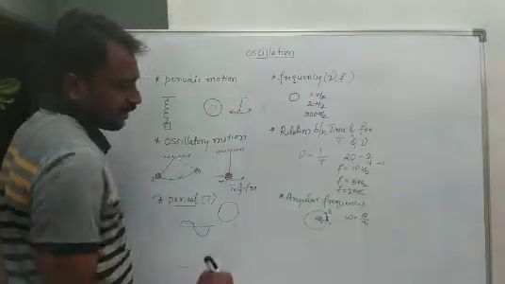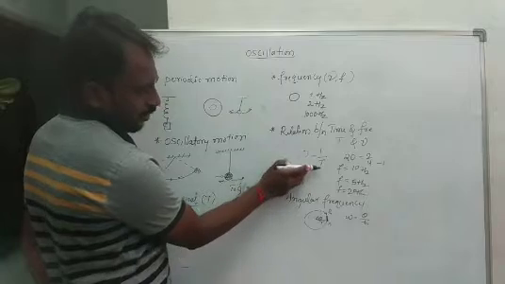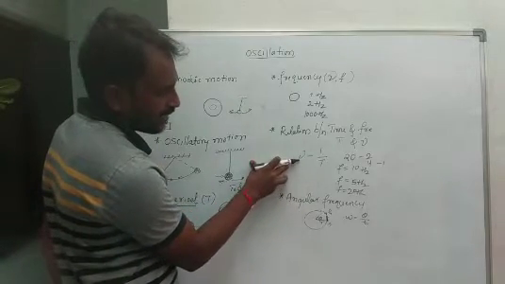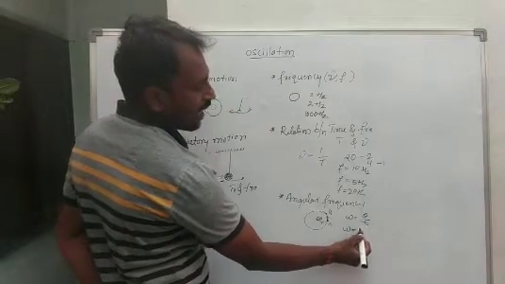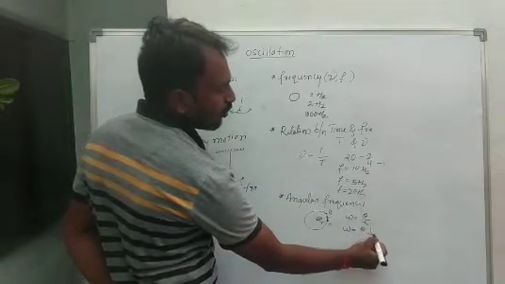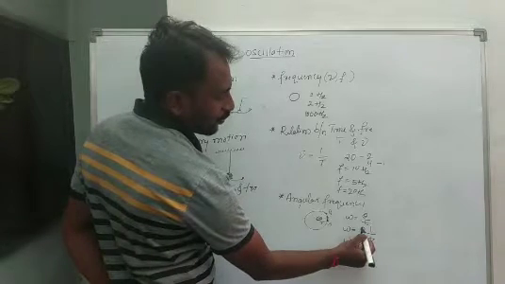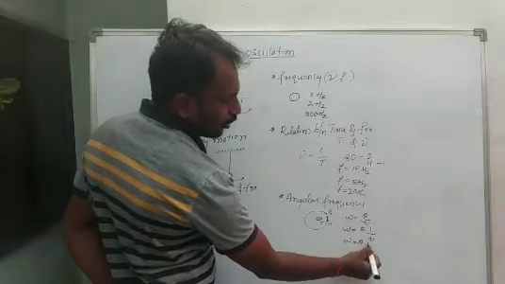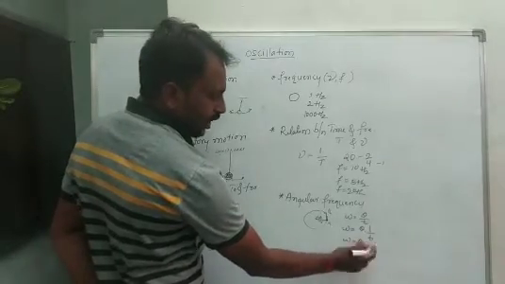You already know that time period is inversely proportional to frequency. 1 by t is nothing but nu. So we can write omega is equal to theta into 1 by t, so omega is equal to theta into nu, or theta into f.